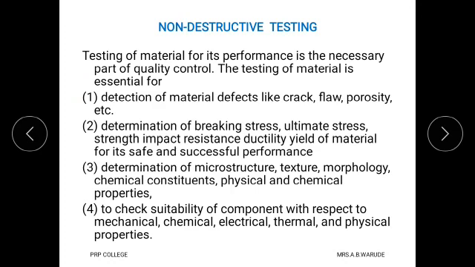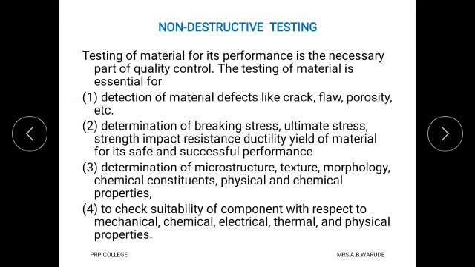Second point is the testing of material is essential for determination of breaking stress, ultimate stress, strength, impact resistance, ductility, yield of material for its safe and successful performance.